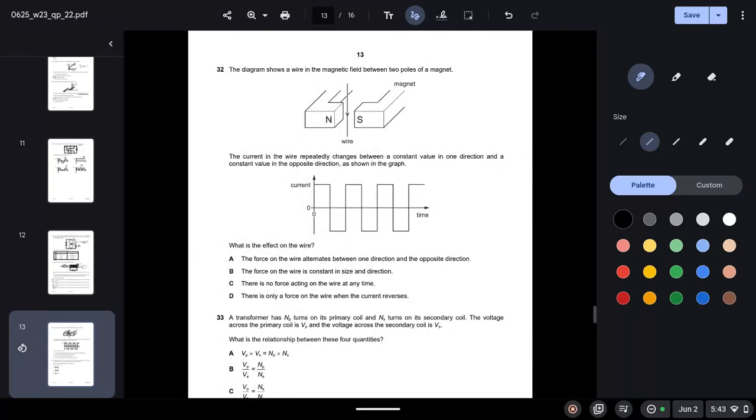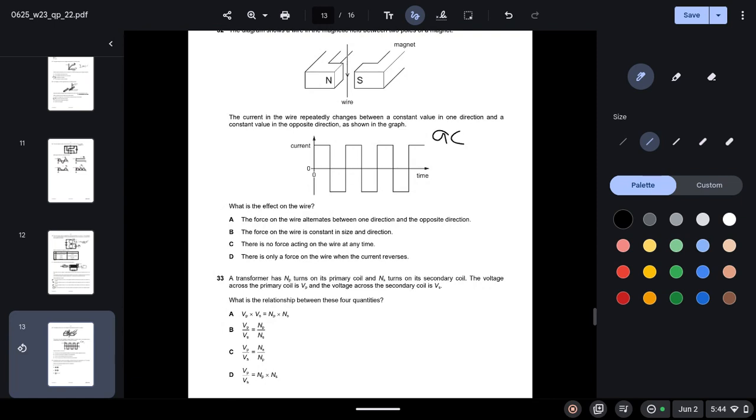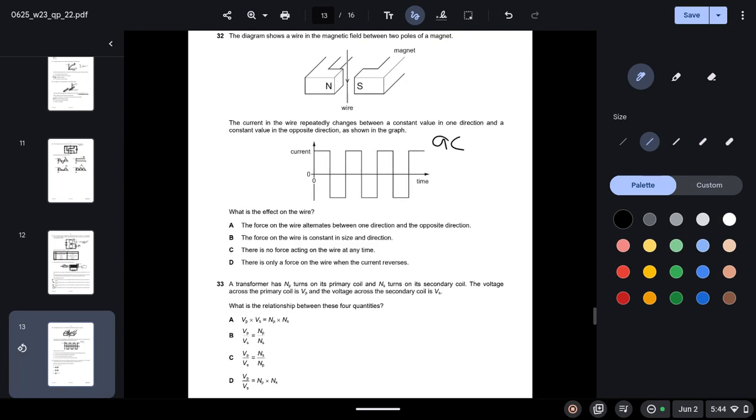32. The diagram shows a wire and magnetic field between two poles of a magnet. The current in the wire repeatedly changes between a constant value in one direction and a constant value in the opposite direction as shown in the graph. So basically it is acting like an alternating current. What is the effect on the wire? Well, because of the constant change in value and direction, the force that is applied will also follow the same behavior. So A will be the correct option. The force on the wire alternates between one direction and the opposite direction, just like the current.